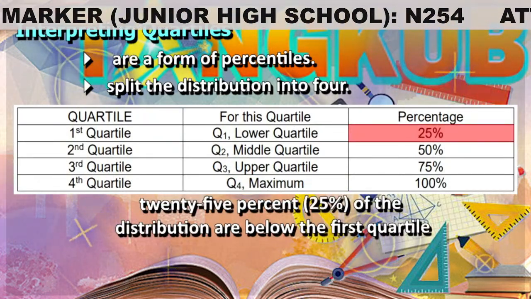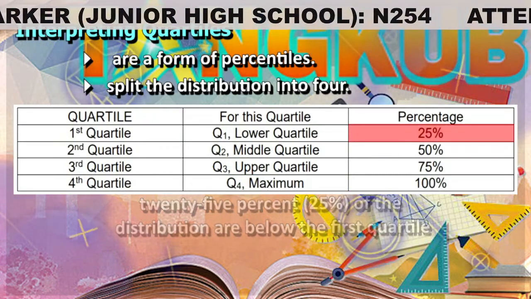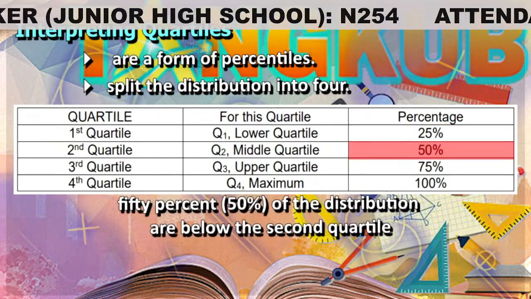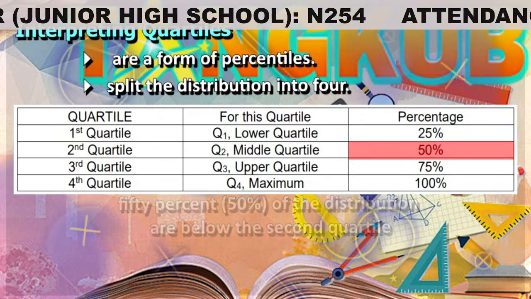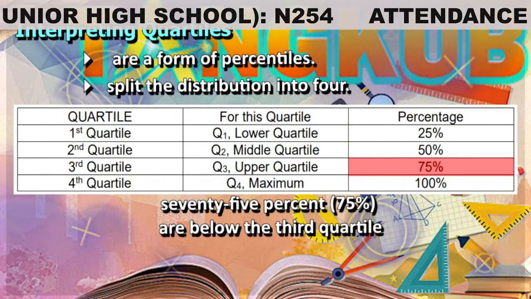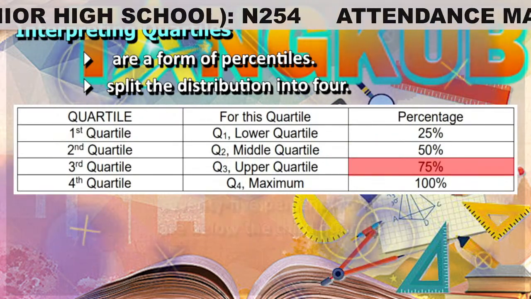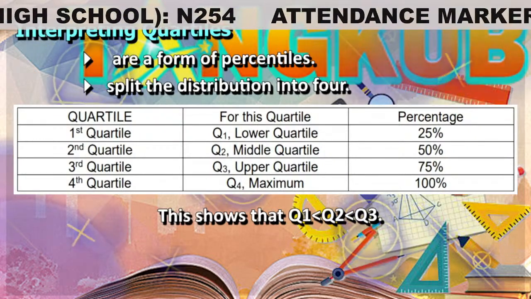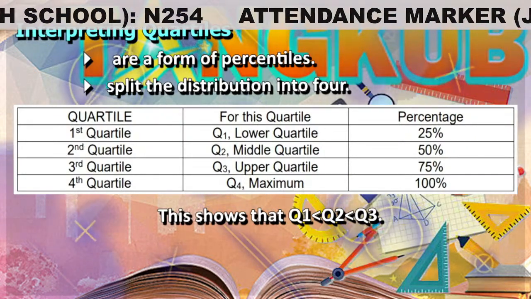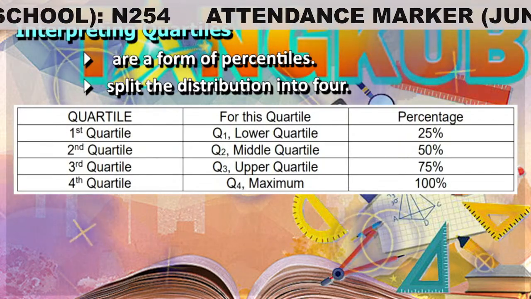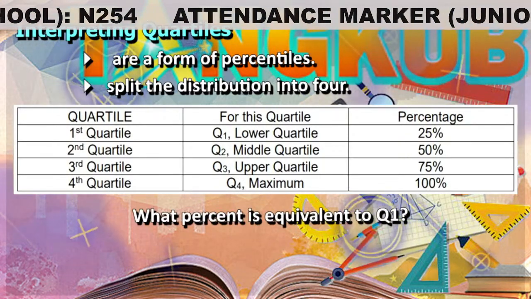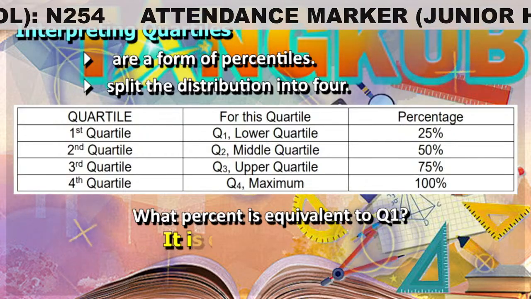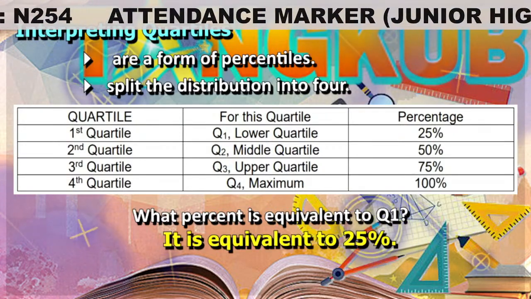25% of the distribution are below the first quartile. 50% of the distribution are below the second quartile. And 75% are below the third quartile. This shows that quartile 2 is greater than quartile 1 but less than quartile 3. Question: what percent is equivalent to quartile 1? Right, it is equivalent to 25%.